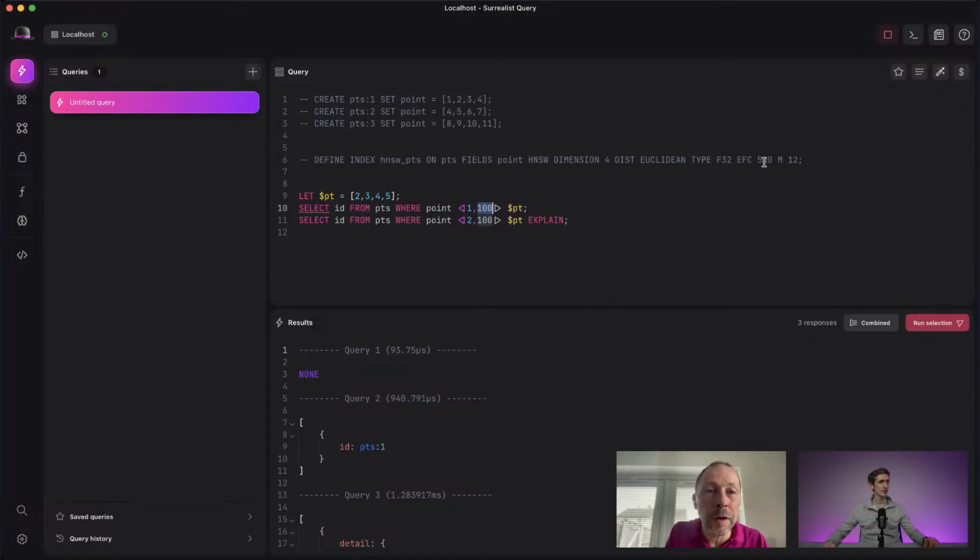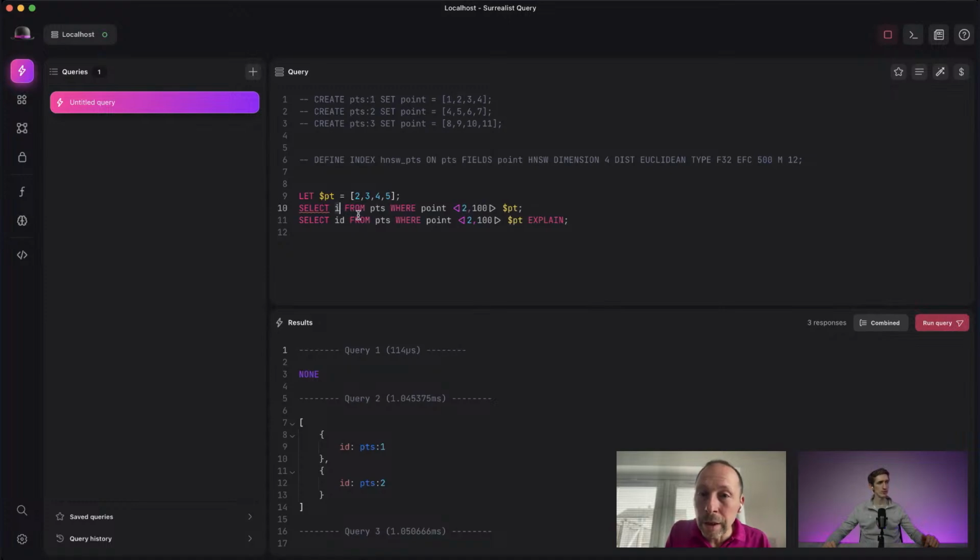So it is the equivalent of the EF parameter that is used when we build the index, and the EF gives you the ability also to change the precision of the search, if I can say so. So these are the two parameters that you need when you use HNSW: the number of records that you want to return, and the EF search applied to the search. And that's it. And I have my query running.